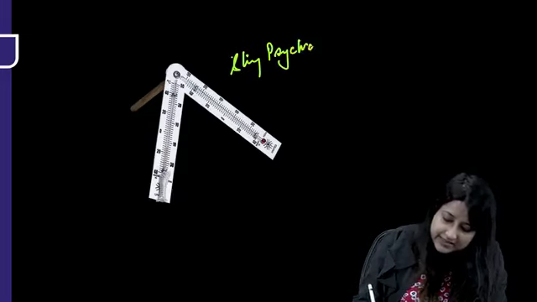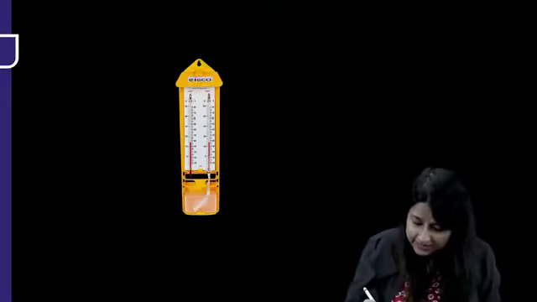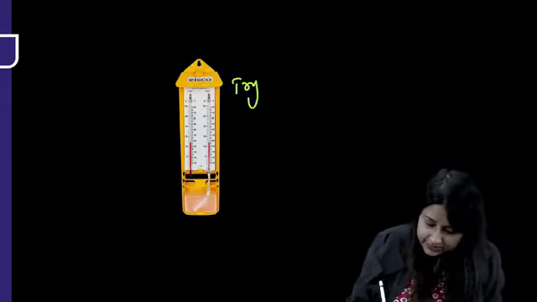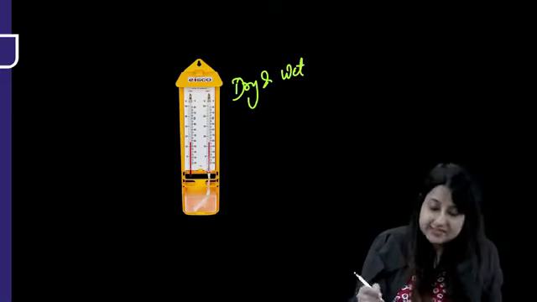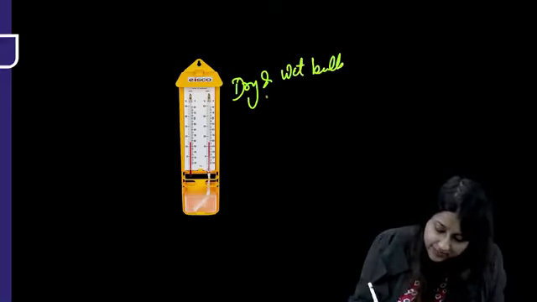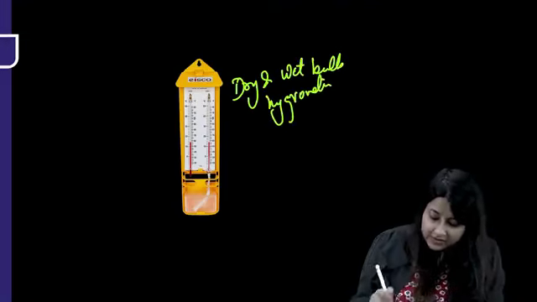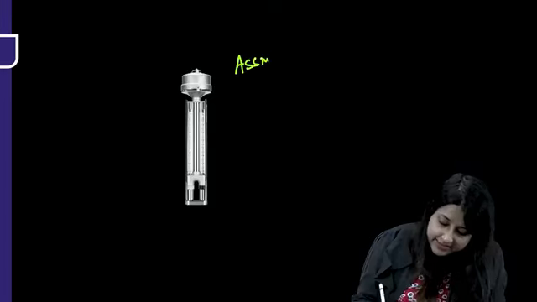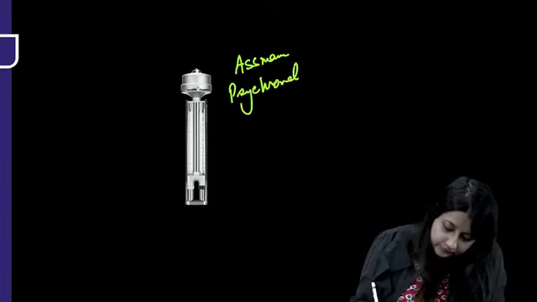This one is the sling psychrometer. Now don't say dry and wet bulb thermometer, because if you say thermometer, it is air temperature. This is a dry and wet bulb hygrometer. And what is this one? This one over here is the Assmann psychrometer.